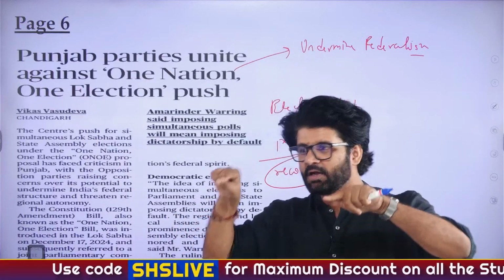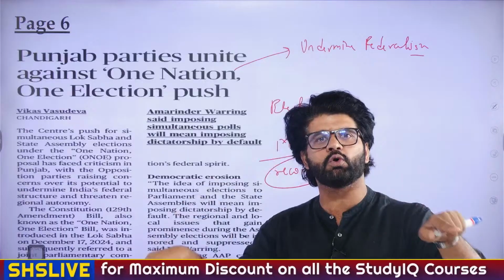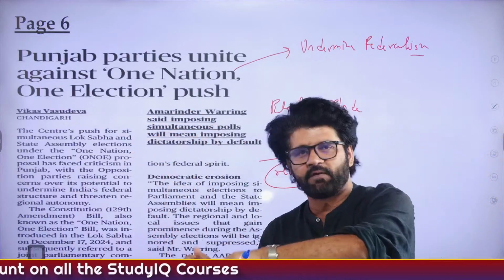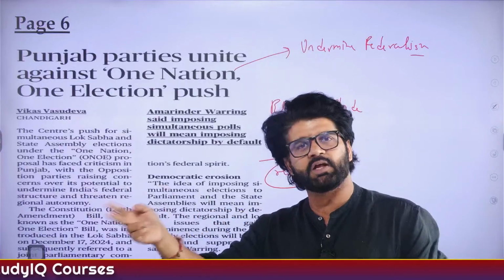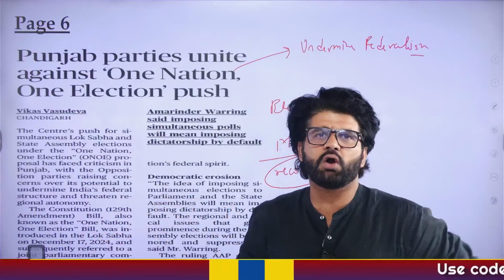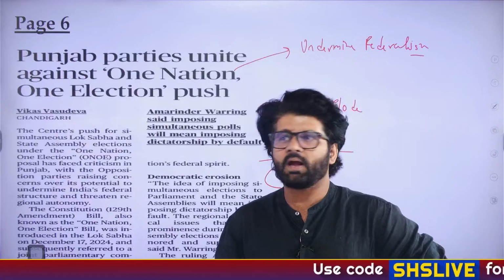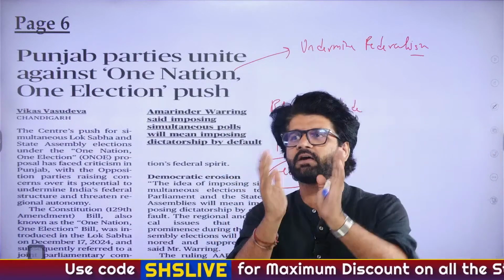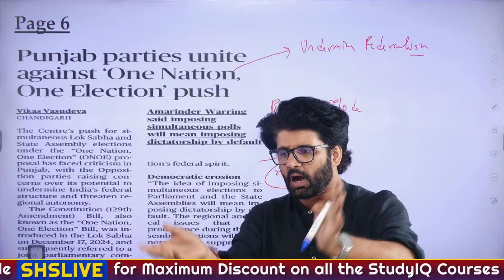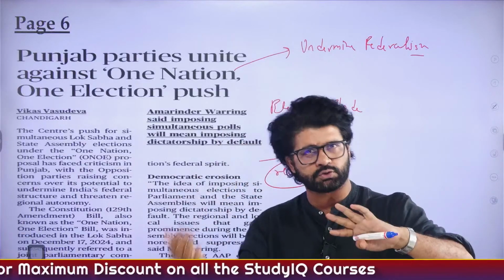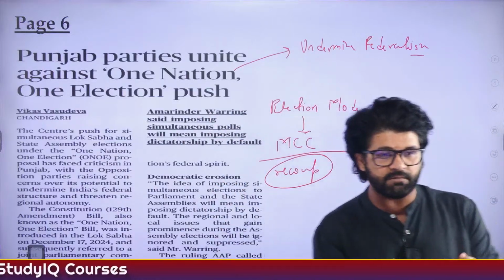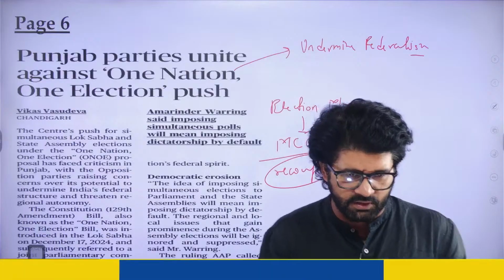They are also saying that we are bound by the central election. We are bound by the Lok Sabha election. When it happens, only then the state election has to happen. So if we are failing in between, if we are losing majority, we'll be there for the remaining 2 years or something. It's not good. It undermines federalism. And the second point is, do we have enough machinery? Do we have enough defense or army infrastructure or money or resources to carry out one nation, one election at the same time?